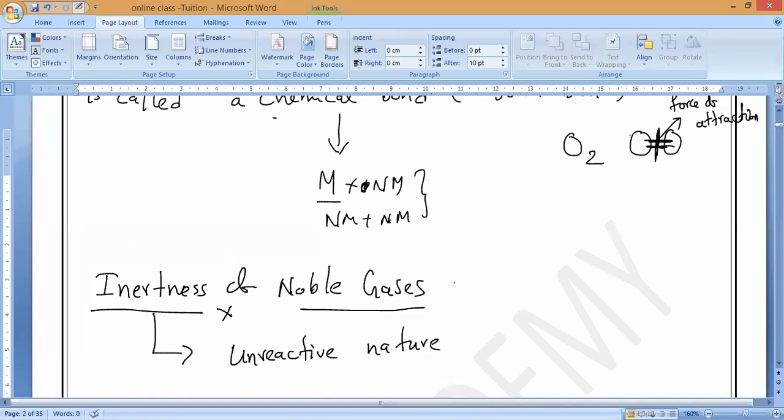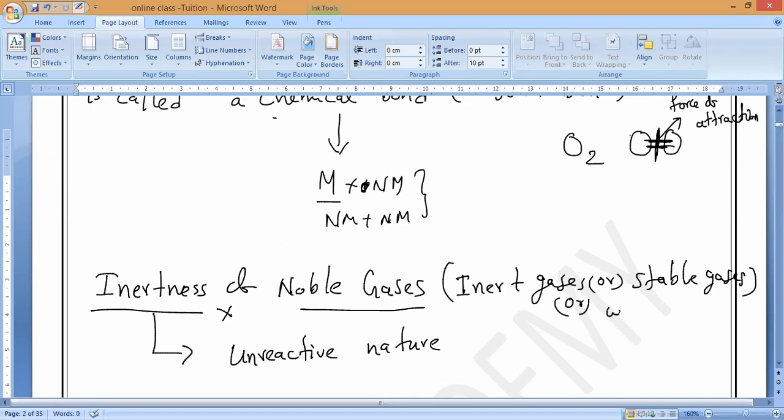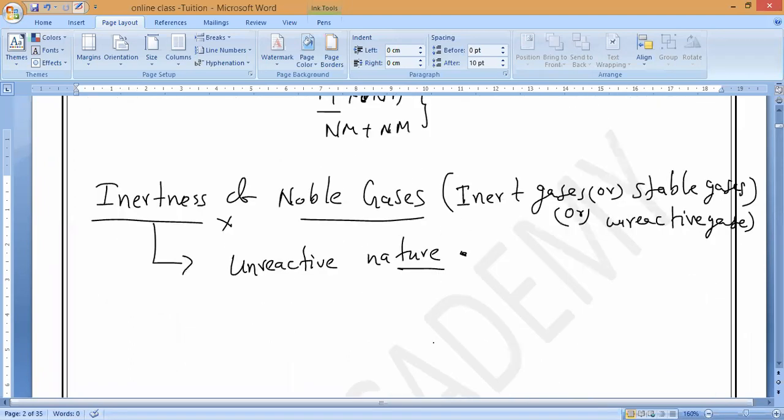So inert gases, or noble gases, we can also call stable gases, or unreactive gases. These are all names for the gases which are stable in nature, the noble gases.